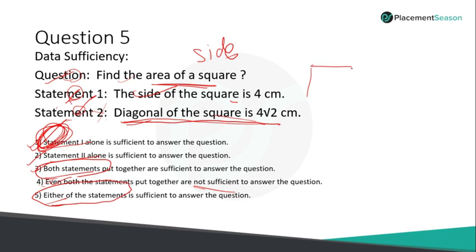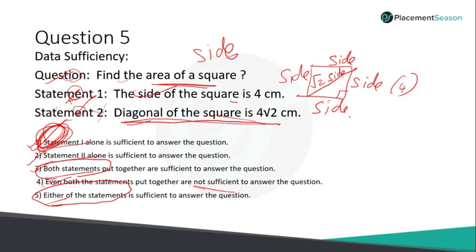So let me draw a square. Side is 4. So what is the diagonal? It's a right angle triangle, so I can write it as root 2 times side. So diagonal is root 2 into side. Clear? Which is provided in my second statement.